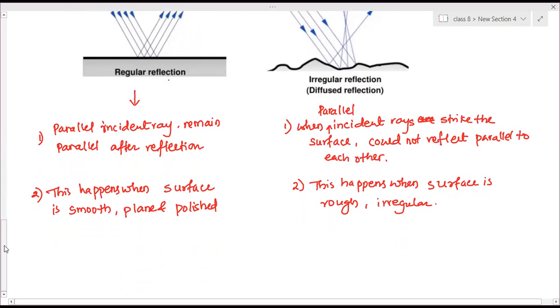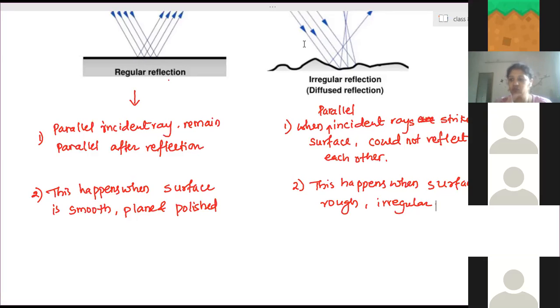A plane mirror is one whose surface is completely smooth, that is, whatever mirror you see in our house for makeup or shaving purposes, those are all plane mirrors. It is a smooth, polished surface, silvered from the backside. And one thing, the face is completely plain. If you curve it, it is not a plane mirror; it is completely plain like this.